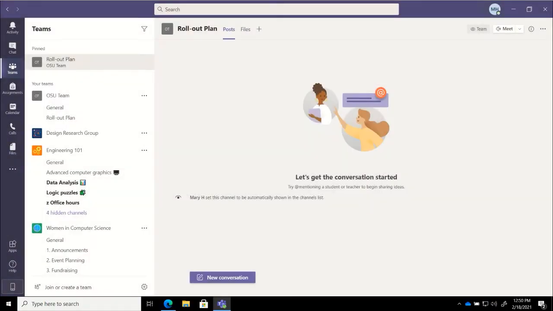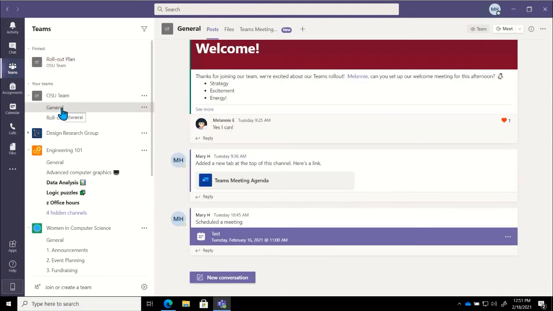So I would encourage you to come in and take a look at your notifications and really customize those to be what makes you most effective and efficient. Now, as I mentioned, we have options to add additional tabs to Teams. So I want to take some time to look through that and talk to y'all about what your options are there. So if I, let's say, come into my general channel for my OSU team,